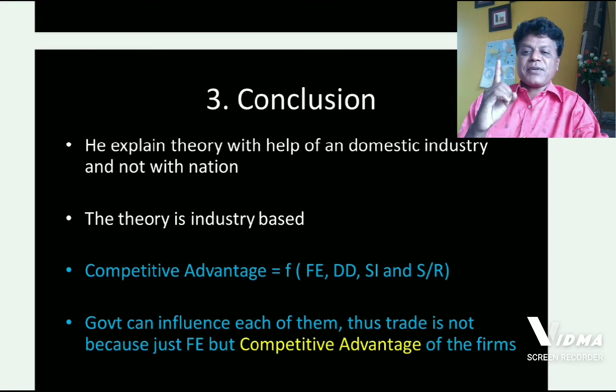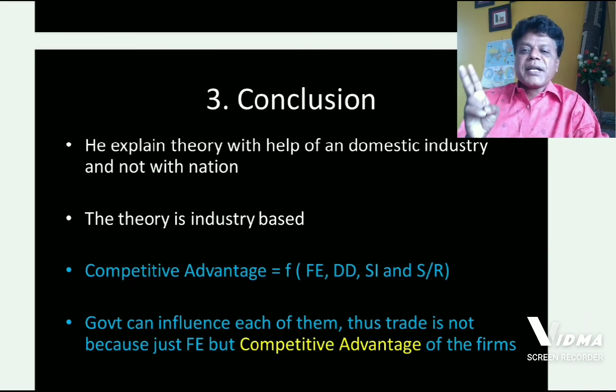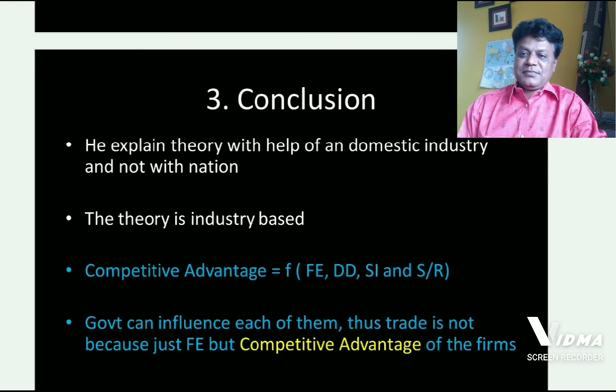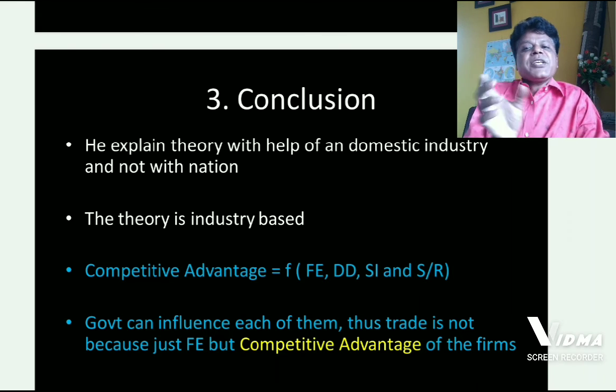F stands for function, into bracket FE stands for factor endowments, DD stands for domestic demand, SI stands for supporting industries and SR stands for strategies and rivalries. Meaning is that competitive advantage of a firm is the function of these 4 attributes. Indirectly, competitive advantage depends upon these 4 attributes. If you remember this particular equation, if you understand this particular equation, the theory is understood.